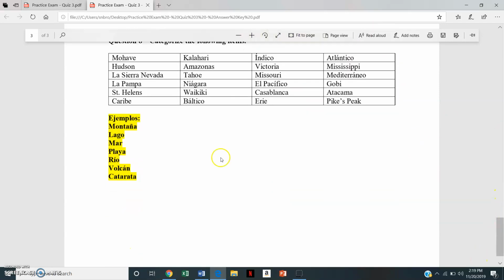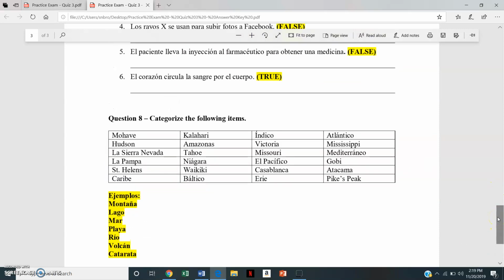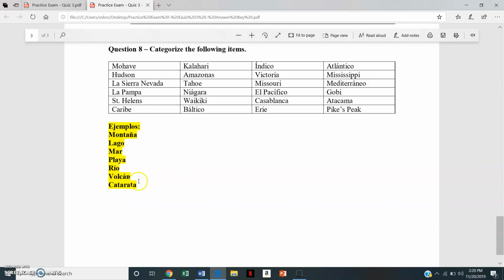And then the last part, these are the names of different, I guess, naturally created items, things in the world. So I want you to classify them. What are they? So, for example, El Atlántico, what is that? Is it an ocean? Is it a lake? Is it a mountain? Is it a beach? And I gave you different options here. You might need to come up with more than just these, right? But I gave you where to start.